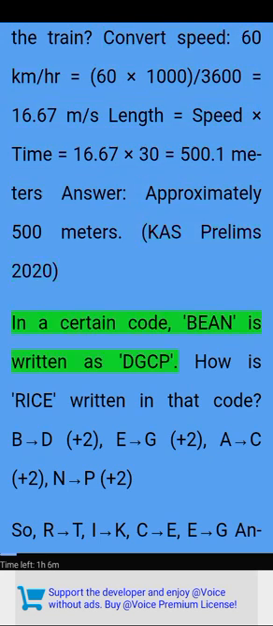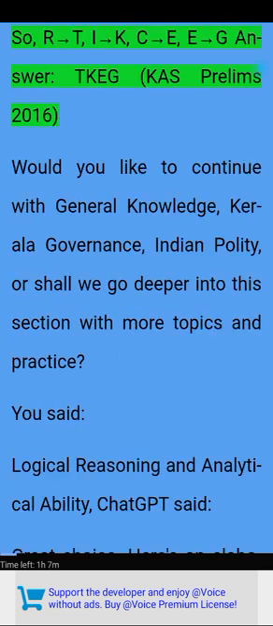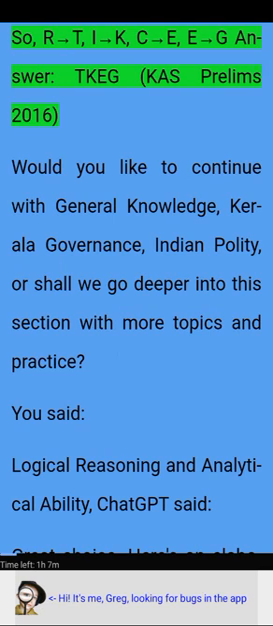CAS Prelims 2020. In a certain code, BEAN is written as DGCP. How is RICE written in that code? B goes to D, plus 2. E goes to G, plus 2. A goes to C, plus 2. N goes to P, plus 2. So, R goes to T, I goes to K, C goes to E, E goes to G. Answer: TKEG.